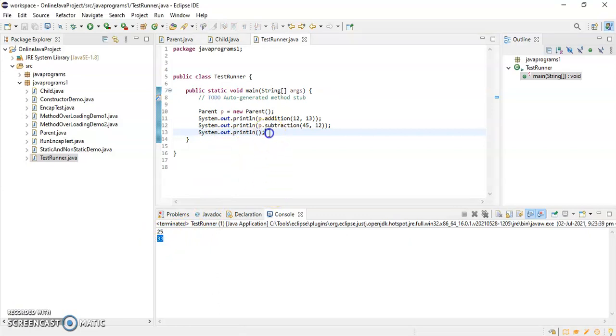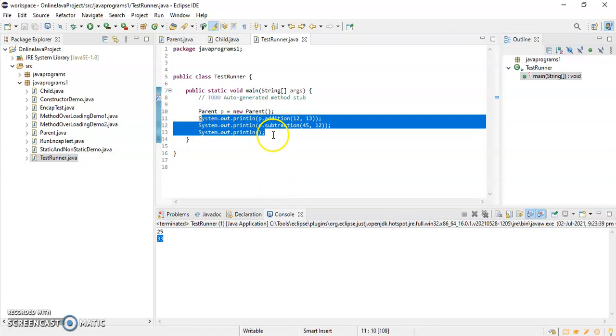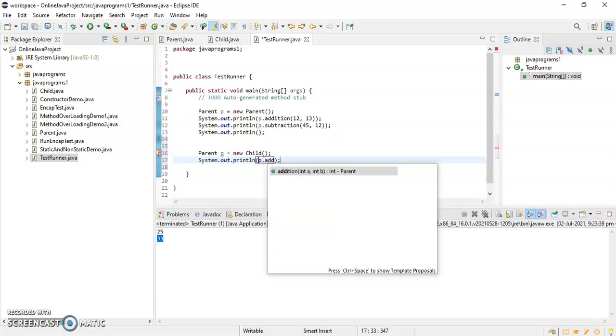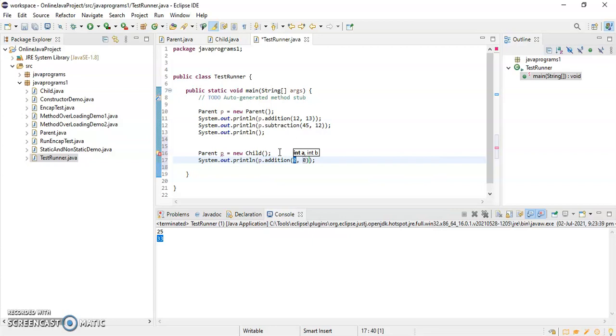Let's see the second case, where we are doing a parent class reference variable and assigning a child class object. Parent p, and we are assigning a child class object to the parent class reference variable. If I write System.out.println p dot addition, yes, I am able to access, so I'll give 34, 78.